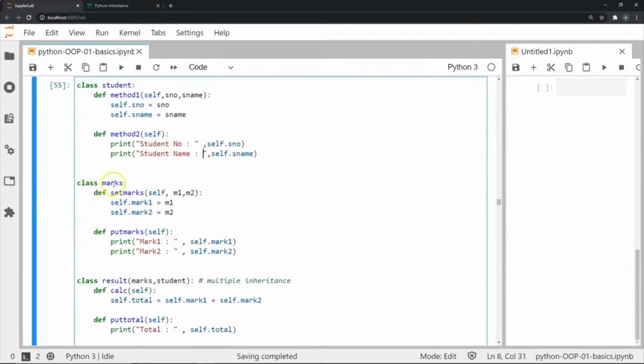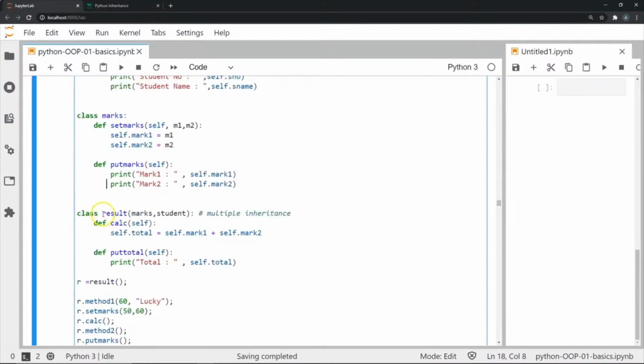Next we have a class called marks. These 2 classes are what our super classes are going to be, and we're going to derive a third class from these 2. This second class, marks, has 2 methods again. One method is called setMarks, which takes 2 attributes, m1 and m2, both representative of the 2 marks, and we store them in self.mark1 and self.mark2. The second method is putMarks, which is going to print the marks, namely mark 1, telling us how much marks there are in the first subject, for example, and another print statement doing the same thing for the second subject, or mark 2.